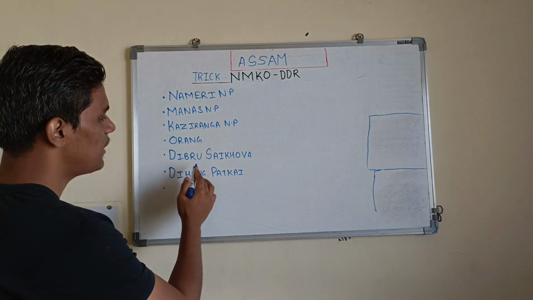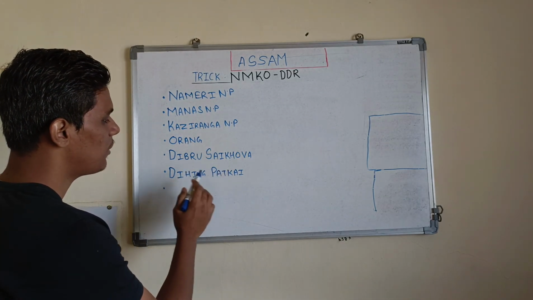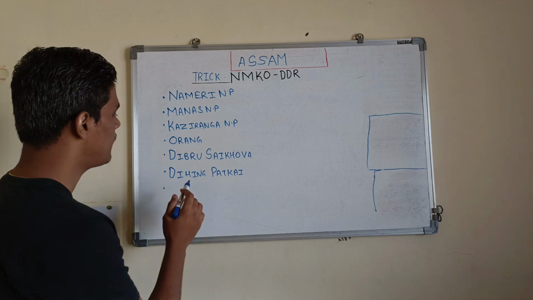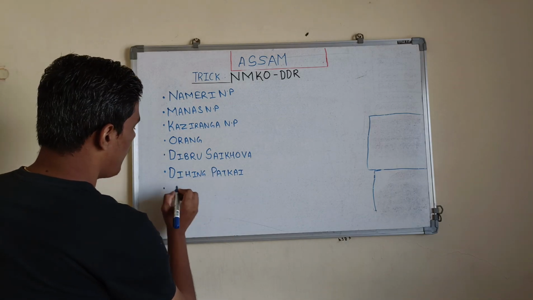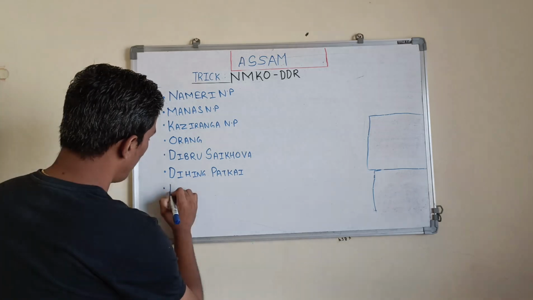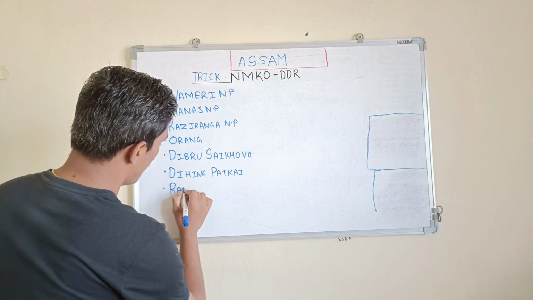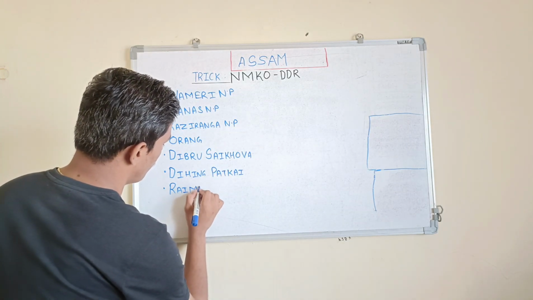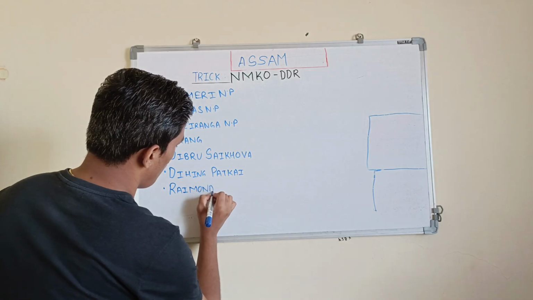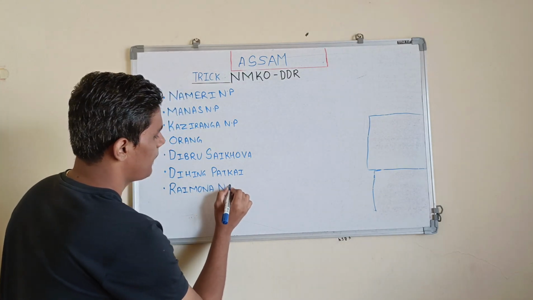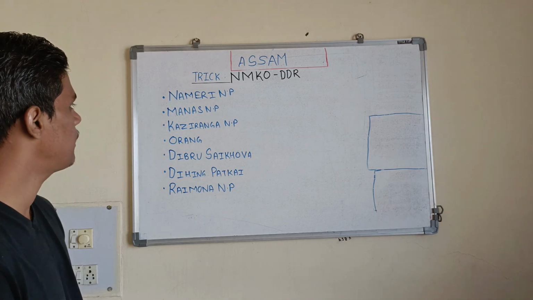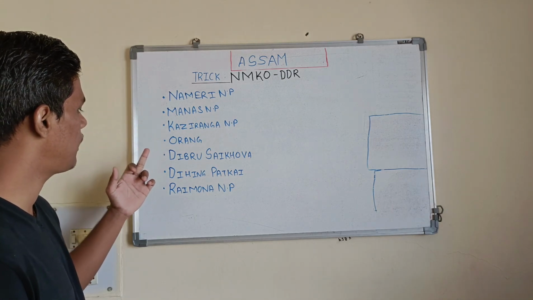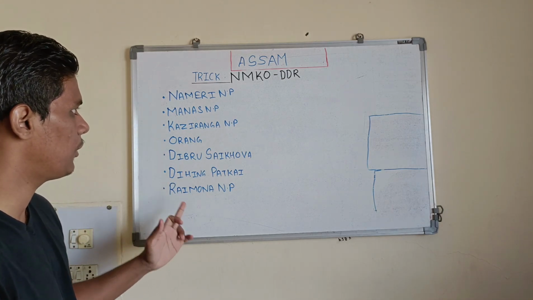Just remember: the first D stands for Dibru Saikhowa and the second D stands for Dihing Patkai. Don't mix it up as Dibru Patkai and Dihing Saikhowa. And R stands for Raimona National Park. So the 7 national parks are done: Nameri, Manas, Kaziranga, Orang, Dibru Saikhowa, Dihing Patkai, Raimona.